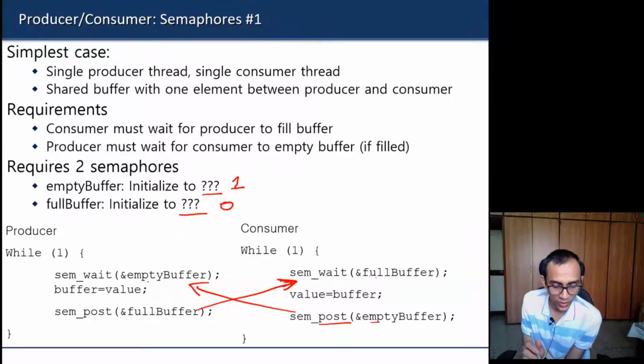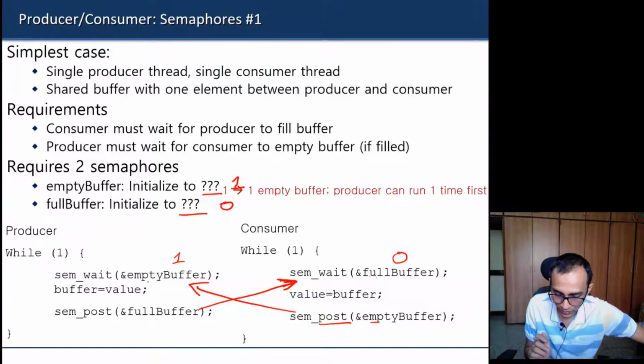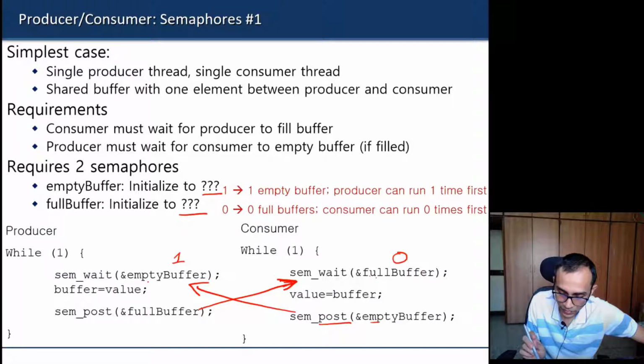So that was the rule of thumb. We said that soon after initialization, we have to see how many resources we are willing to give away. So are we willing to allow any of the consumer threads to run immediately? No, we want to wait. None of the consumers should run. Right now there is only one consumer, so that should be 0. But the producer, we are willing to allow to run. So producer should be made 1, so that the producer can run, and consumer should wait. So I think that was clear to everybody.